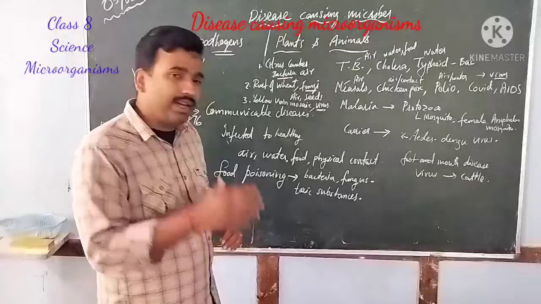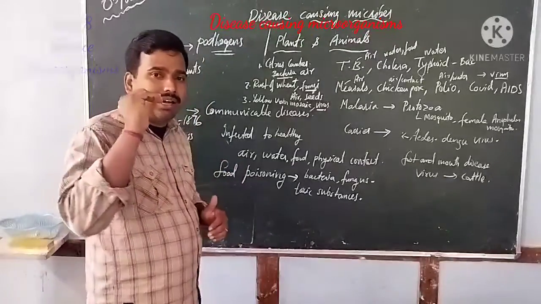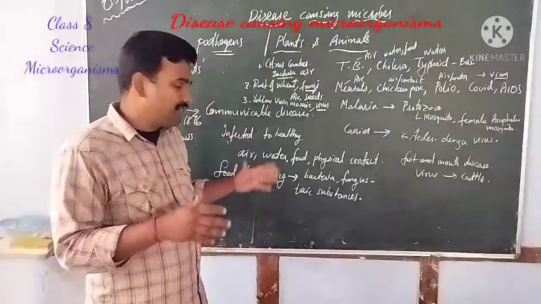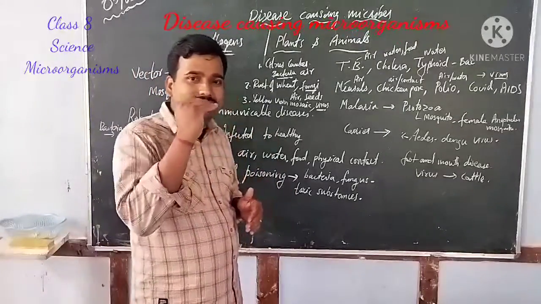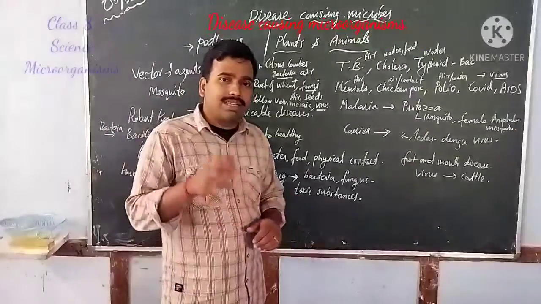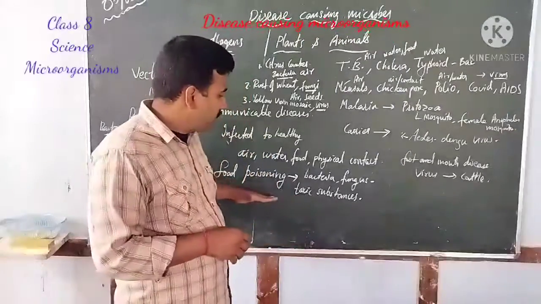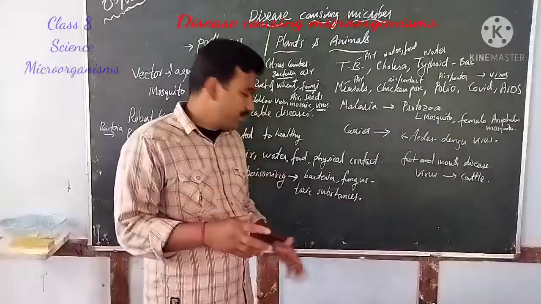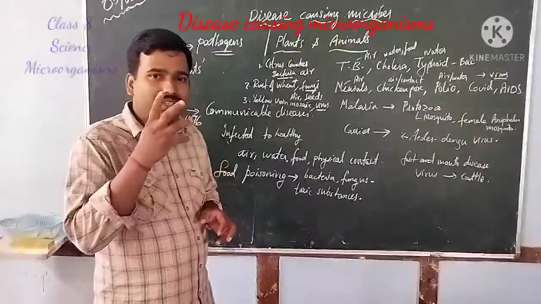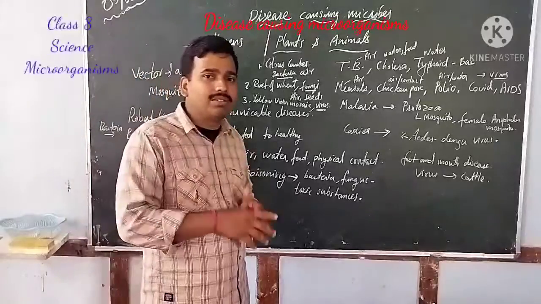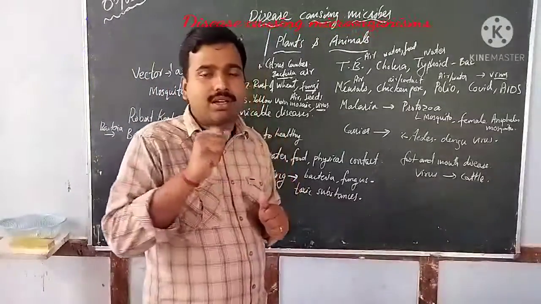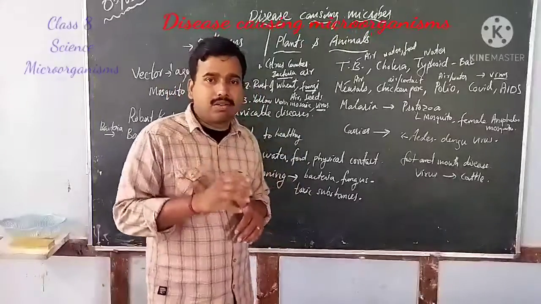They attack the fatty acids present in the oil, which get converted into toxic substances. That is called rancid, and this process is known as rancidity. Once the food becomes rancid, its taste and smell will change. By that you can identify whether a food item is good for consumption or not.